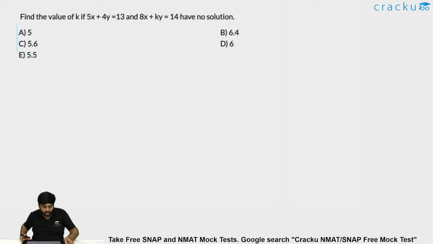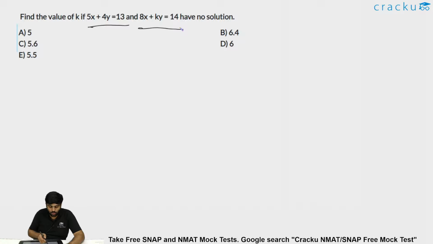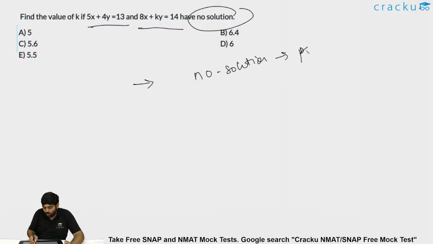So here it is given: find the value of k if 5x + 4y = 13 and 8x + ky = 14 have no solution. What is the condition we have discussed for no solution? For no solution, it has to be parallel lines. The set of given equations has to be parallel lines.